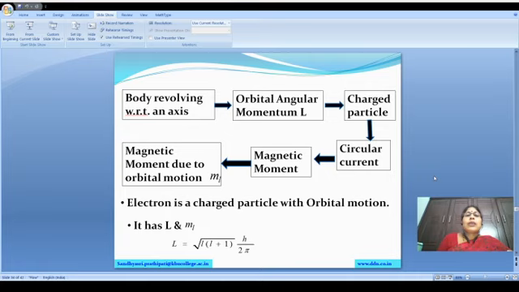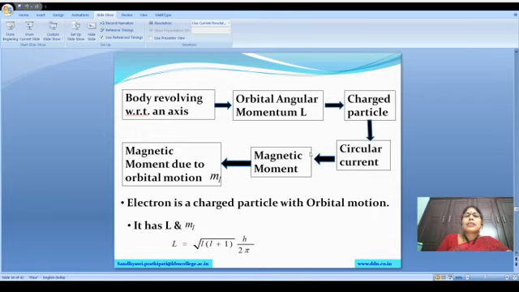Actually, if a body is revolving about an axis, it must have angular momentum. If it is a charged particle, it develops a circular current. Because of this circular current, it gains a magnetic moment.